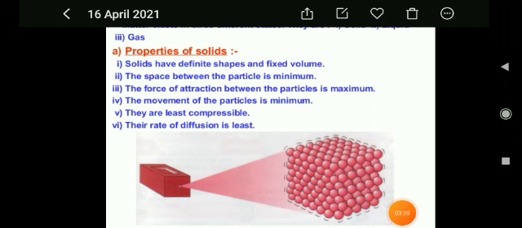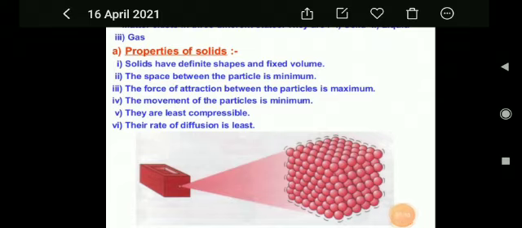Next property we will discuss: the movement of the particles is minimum. That means solids have negligible kinetic energy of the particles. The kinetic energy is linked with movement of particles from one place to the other. Since the constituent particles in a solid state are very closely packed, they have negligible kinetic energy. That is why solids do not flow.